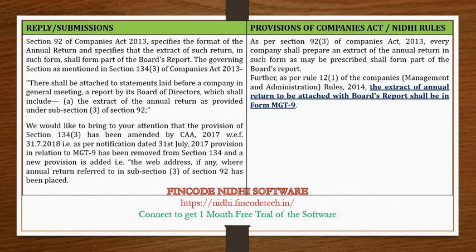So because this section has been removed via Companies Amendment Act 2017, the ROC cannot provide an inquiry or an observation on a section which does not itself exist or which has been replaced by the requirement of filing of annual return in the web portal of the company. But the Nidhi company must ensure that the annual return has been uploaded in the web portal.